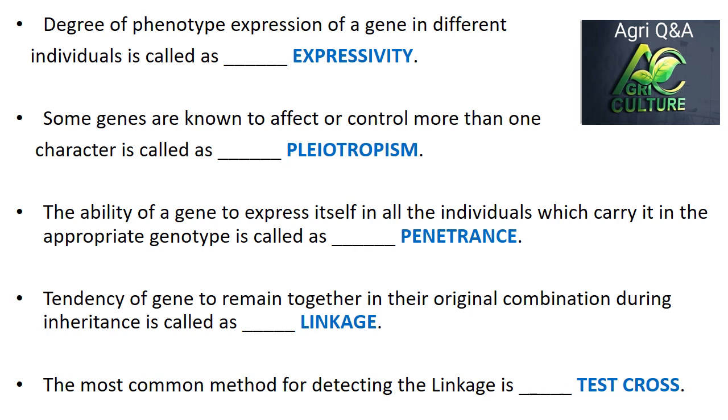Tendency of genes to remain together in the original combination during inheritance is called linkage. The most common method for detecting the linkage is test cross.